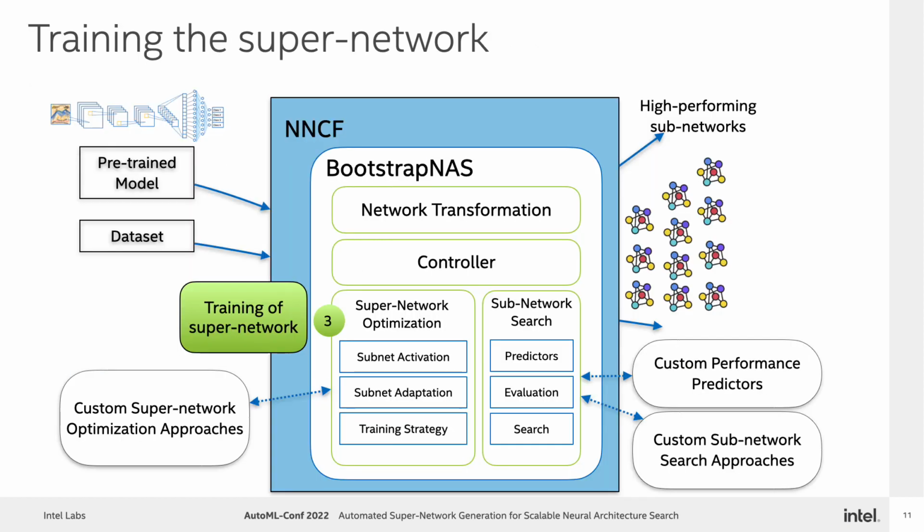Once the supernetwork has been automatically generated, Bootstrap NAS uses a training strategy to train the supernetwork. Bootstrap NAS implements progressive shrinking as a default method for training the automatically generated supernetwork. Other training strategies, for instance single-stage training, can also be used, and the user of Bootstrap NAS can extend the base class of the training algorithm to implement their own training strategies.